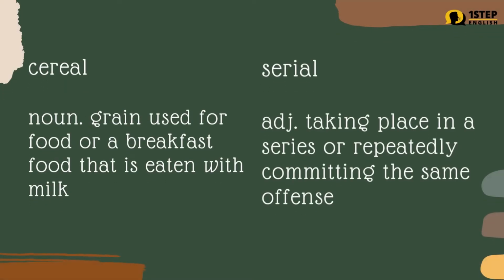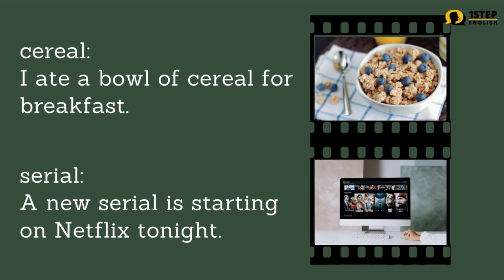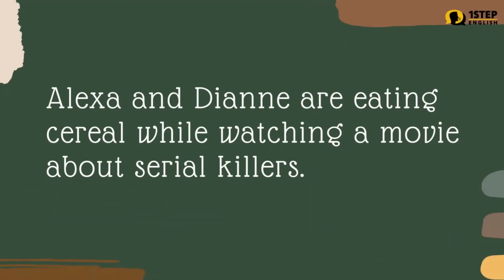Cereal versus serial. Cereal. Noun. Grain used for food or a breakfast food that is eaten with milk. Serial. Adjective. Taking place in a series or repeatedly committing the same offense. Examples. Cereal: I ate a bowl of cereal for breakfast. Serial: a new serial is starting on Netflix tonight. Let us use the words together. Alexa and Diane are eating cereal while watching the movie about serial killers.